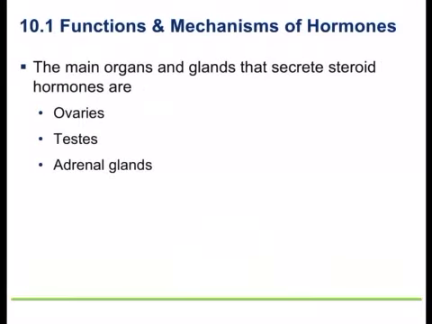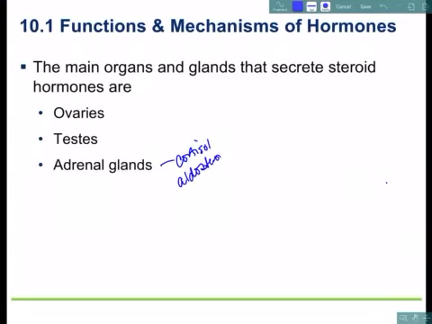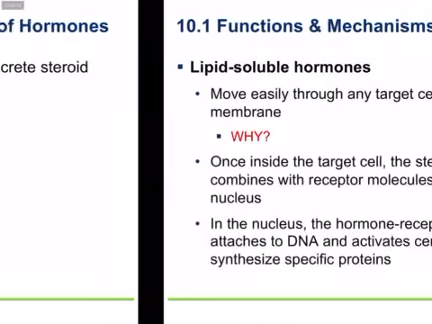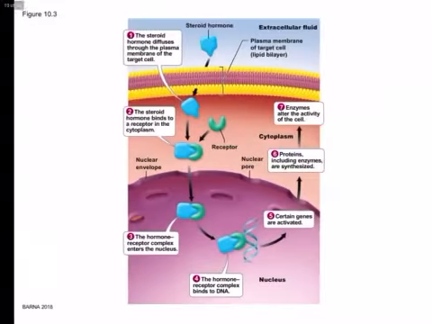And so the main organs that secrete steroid hormones, we talked about that, are ovaries, testes, and adrenal glands. These adrenal glands are the ones that secrete the cortisol, and they also secrete another one called aldosterone. Ovaries and testes, we're looking at estrogen and progesterone, which are both for female, and then testosterone, that is for male.